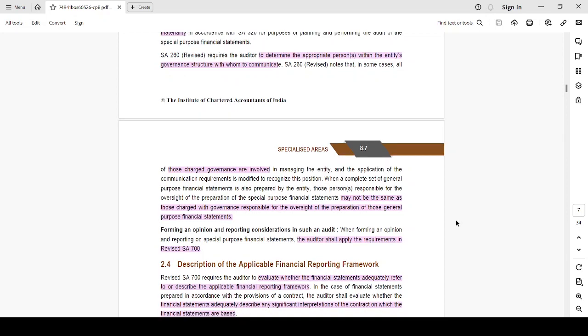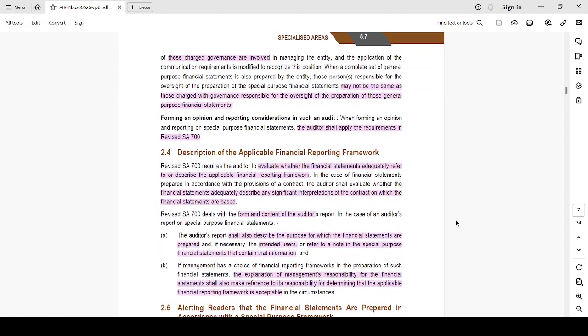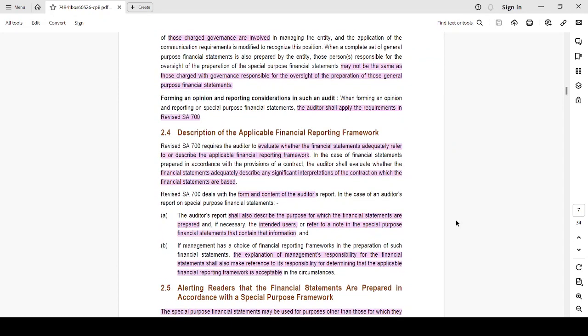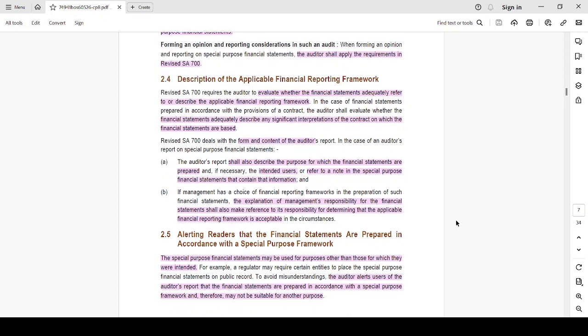Then, forming an opinion and reporting considerations in such audit. When forming an opinion and reporting on special purpose financial statements, the auditor shall apply the requirements of revised SA 700. Now, let's move on. What are the descriptions to be given for the AFRF? SA 700 requires the auditor to evaluate whether the financial statement adequately refers to or describes the AFRF.